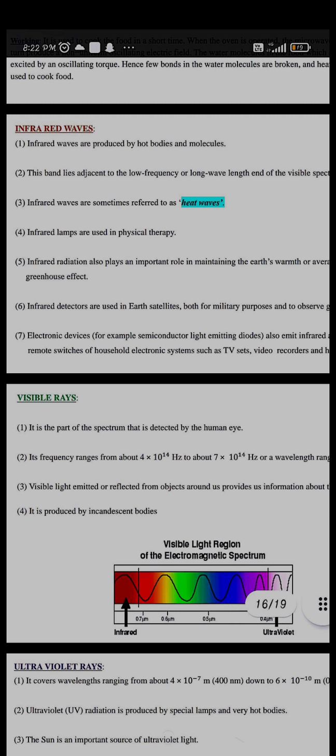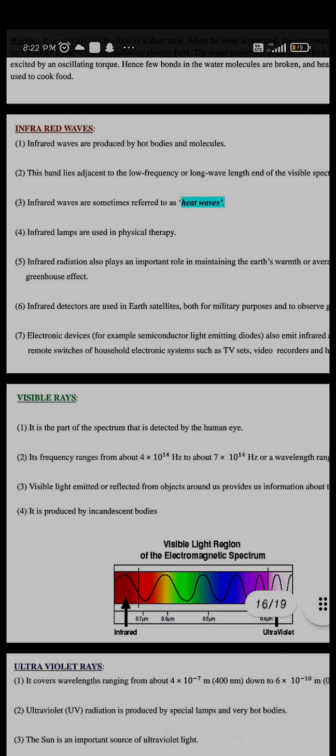Video recorders are also used with infrared rays. So visible light rays, the spectrum or frequency range which is visible to the human eye, is from 4000 Angstrom to 7000 Angstrom, or in nanometers, a wavelength of 400 nanometer to 700 nanometer. If you talk about frequency, that will be from 4 into 10 to the power 14 hertz to 7 into 10 to the power 14 hertz. Visible light rays can be reflected from an object, and they can also be deflected and refracted.